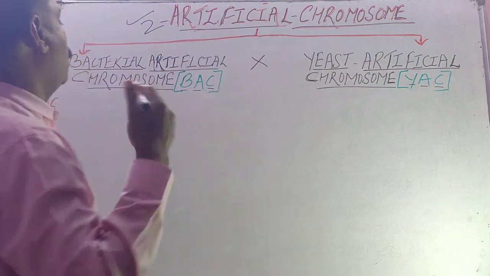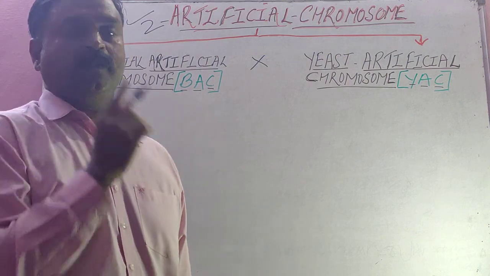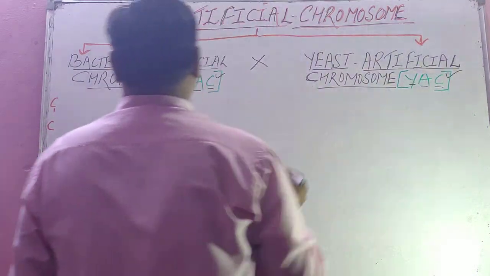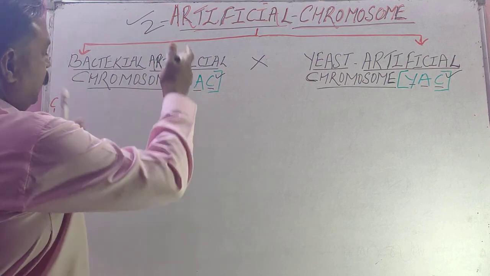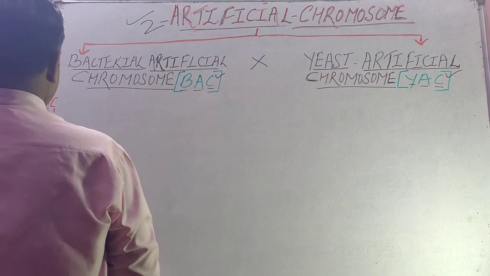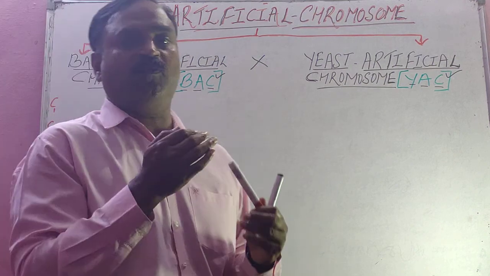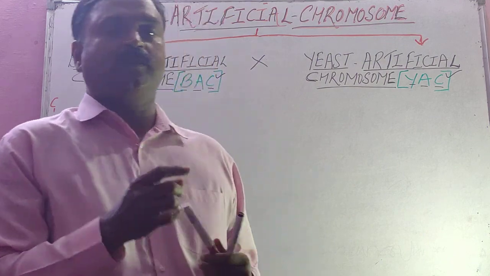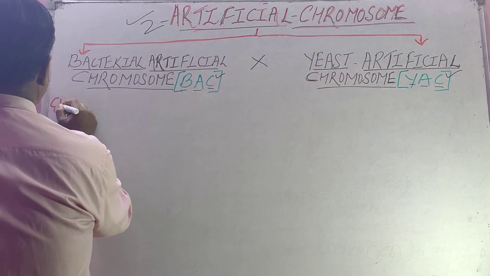This is asked as a short note on BAC or YAC, or it can be asked as differentiate between BAC and YAC. So we can study this in three factors. When you combine those three factors, it can become a short note also. The first factor is carrying capacity: how many base pairs of DNA, ranging in kilo base pairs, it can carry.